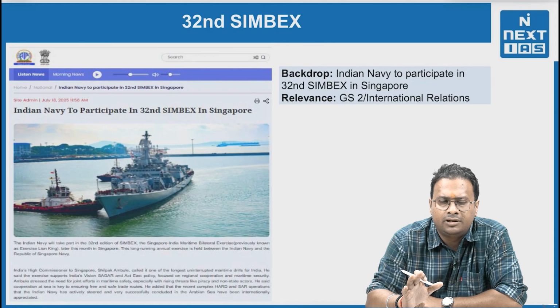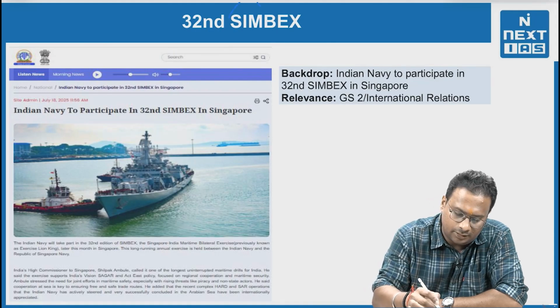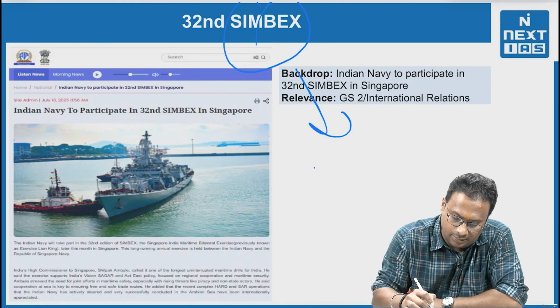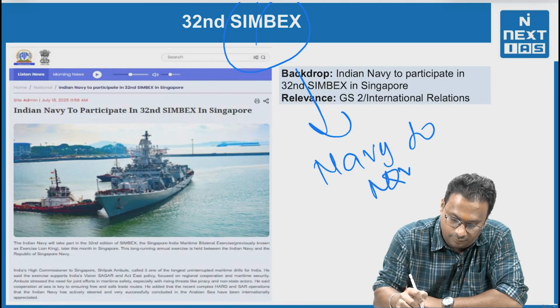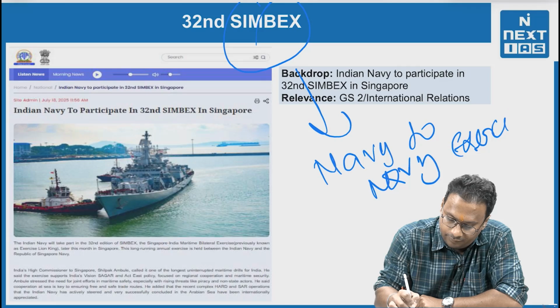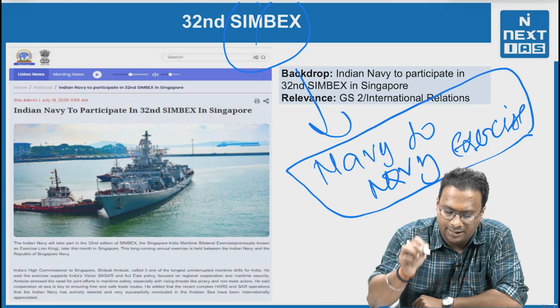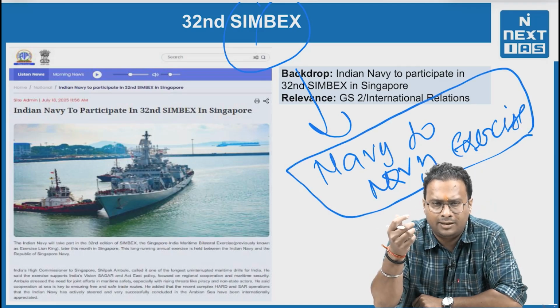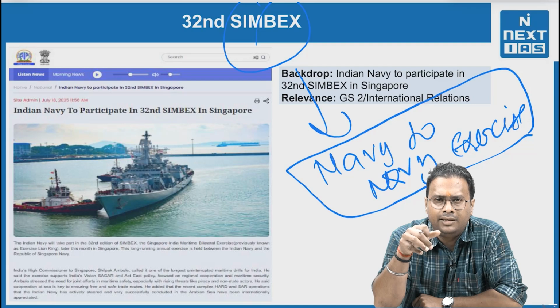Now, the third topic. There is a 30-second SIMBEX. This is a Navy-to-Navy exercise. And UPSC has a habit, and the state PCS has a habit, of asking these kinds of exercises in this paper.